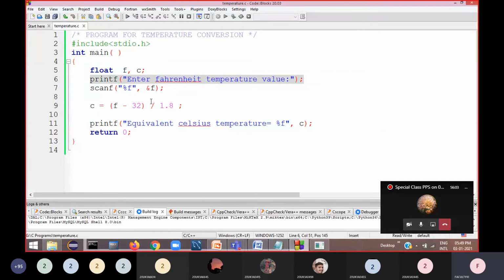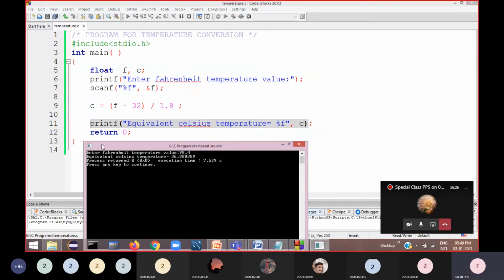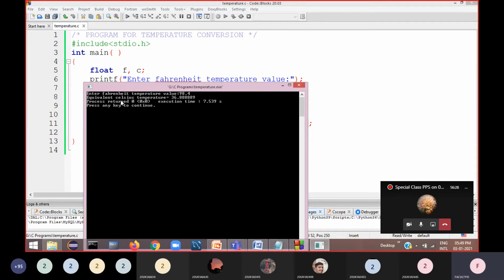Now you entered 98.4, then the scanf function reads that value and stores it in the variable f. After this, this statement takes that f value from memory, calculates, and stores the result in the variable c. After this, printf prints the equivalent Celsius temperature. That's why you can see the equivalent Celsius temperature.